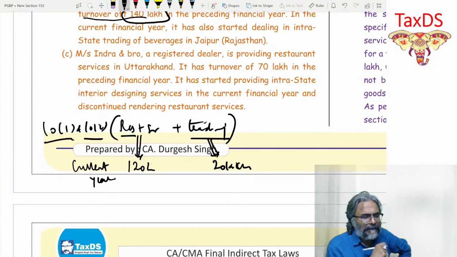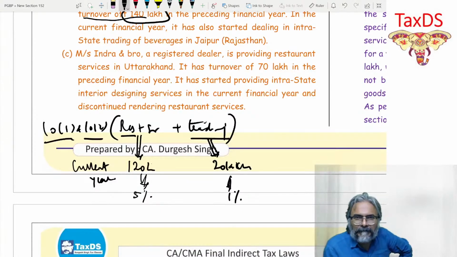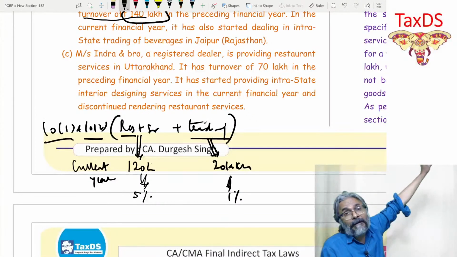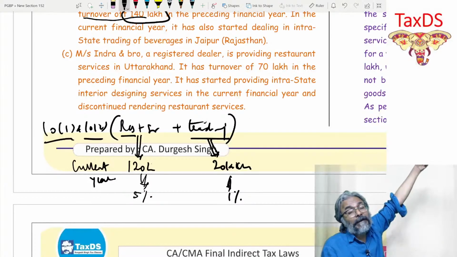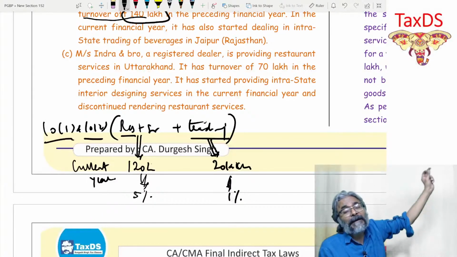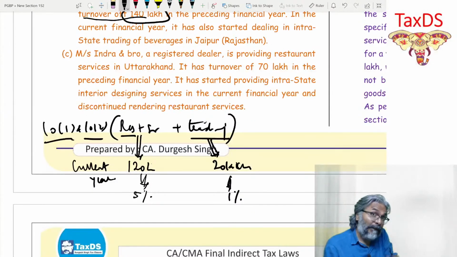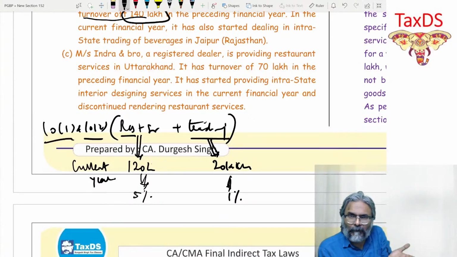And indeed, that is the case, students. Here it would be 5% for this and 1% for this. Now, somebody will say, but sir, in that earlier question of the beauty parlor of Gita, you took the entire service plus the trading of goods under 10(2)(a), and the rate applied was 6%. And here you are doing a split up, 5% of 120 lakhs, 1% of 20 lakhs. Why? I can do it.